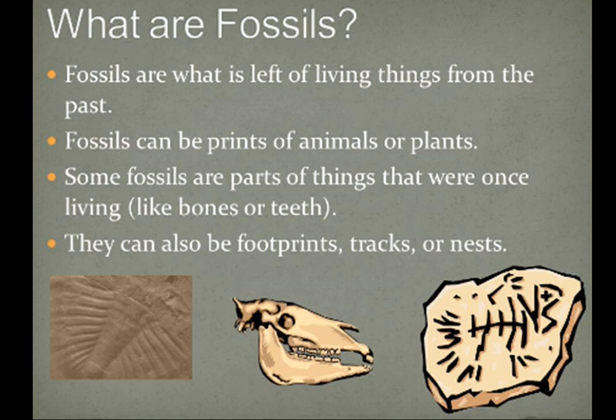From the past, we can find many remains of living things, either animals or plants or human beings. Many things are left of the living things which are buried under the earth. Fossils can be the prints of animals or plants. Some fossils are parts of things that were once living, like bones or teeth. They can also be footprints, tracks, or nests. So these are the fossils which we are seeing here.